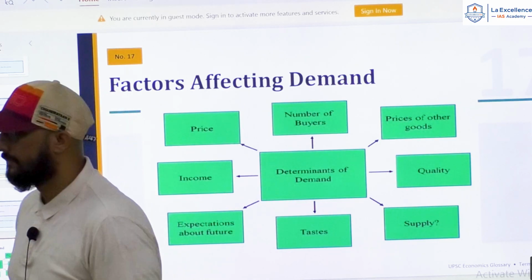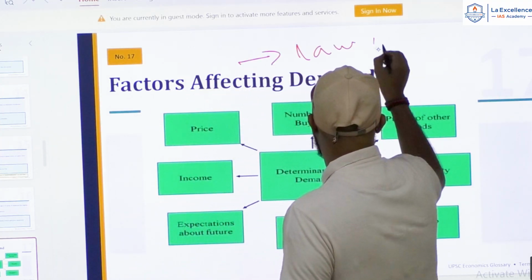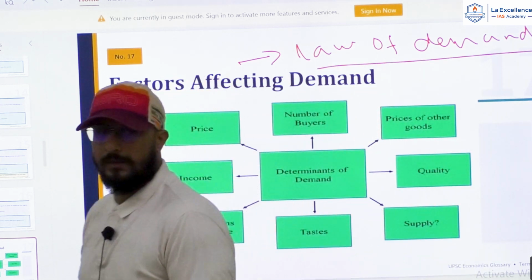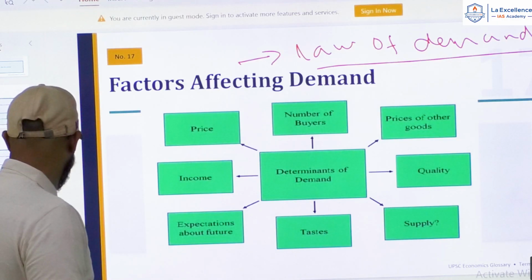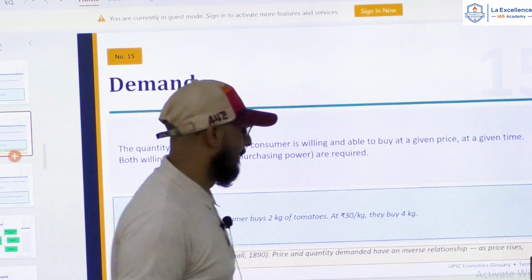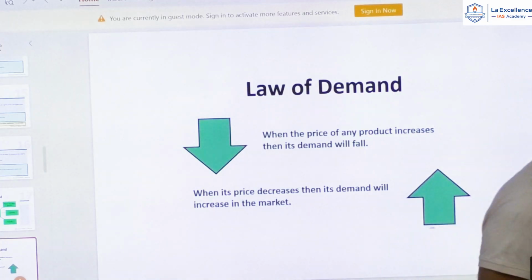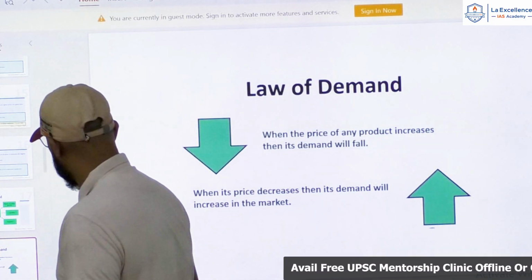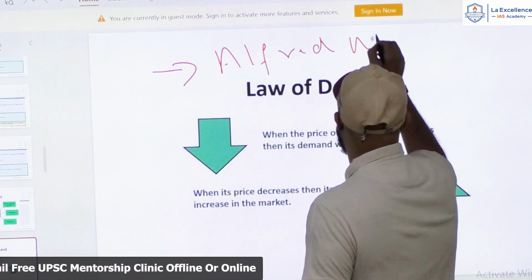Now, there is something called law of demand in economics. Now, the concept of law of demand was given by economist Alfred Marshall.